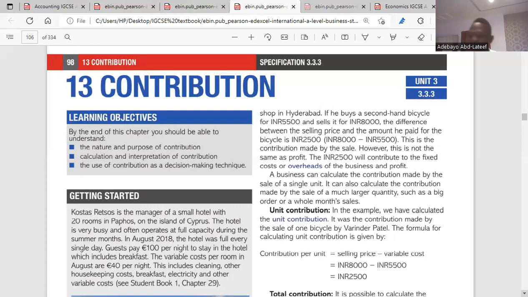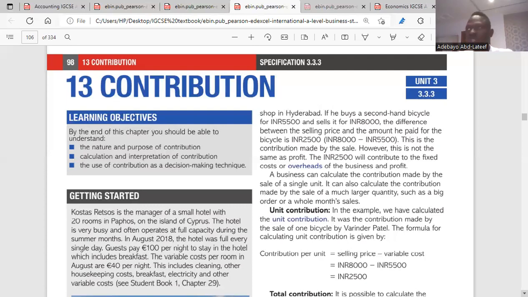No. So we have two types of contribution. We have unit contribution and we have total contribution. So for the unit contribution, what does your unit contribution mean? It is just your selling price minus your variable cost, your SP minus your VC. That is the formula for your unit contribution. So in the exams, they might ask you what is unit contribution. When you write the formula, you get the full mark also.